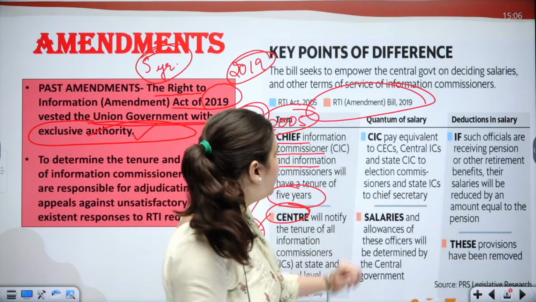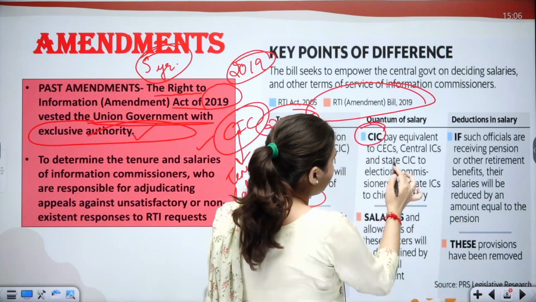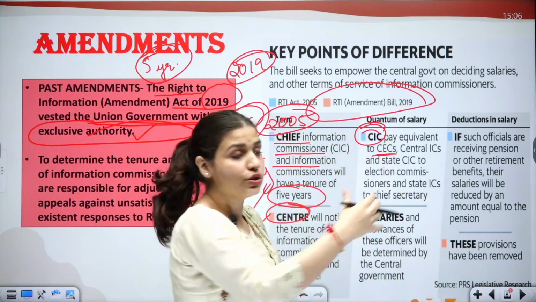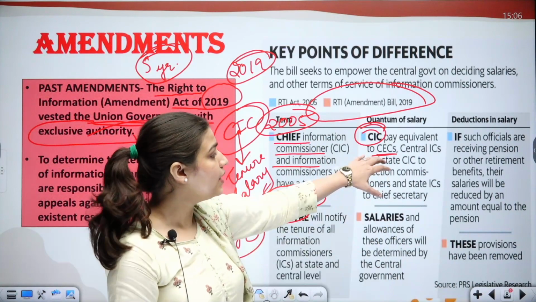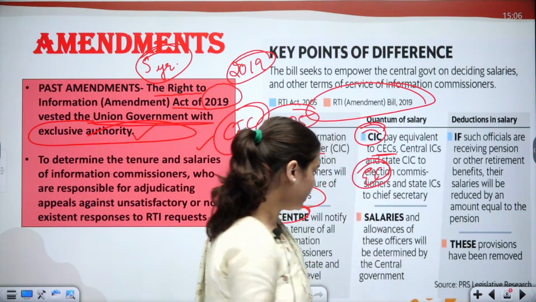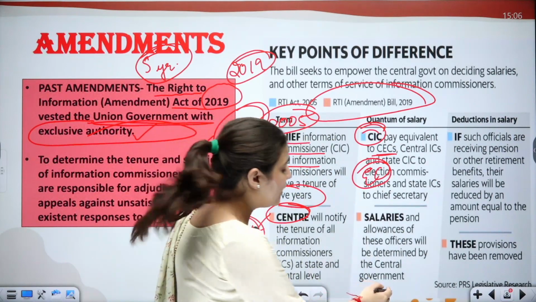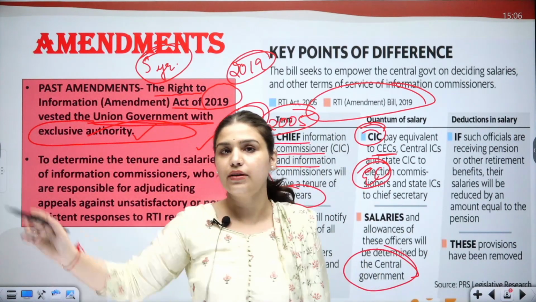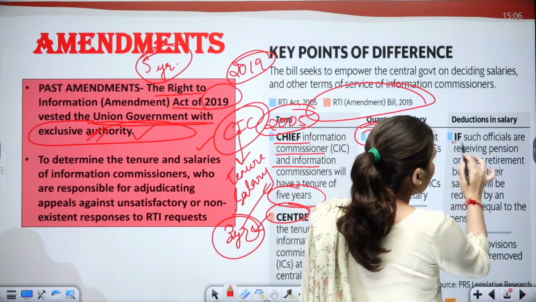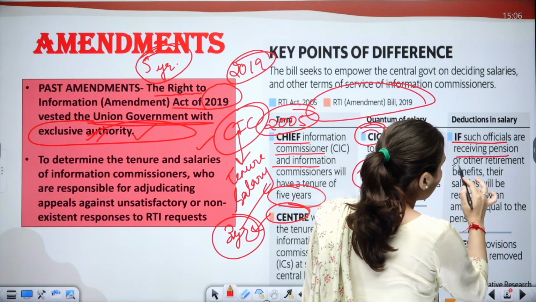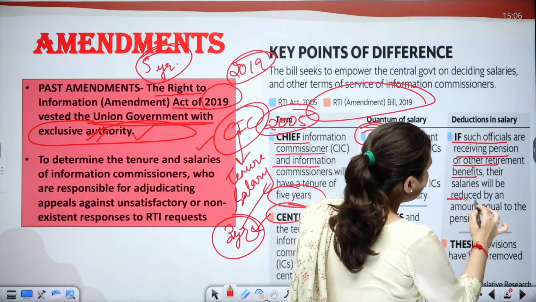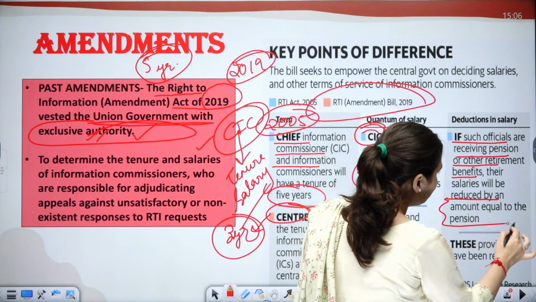Now point number 2: chief information commissioners were paid salaries equal to those of the chief election commissioner as well as the election commissioners. But now the salaries will be determined by the central government, as they have taken this exclusive authority. One more point: if such officials were receiving pension or other retirement benefits, their salaries would be reduced by an amount equal to the pension.